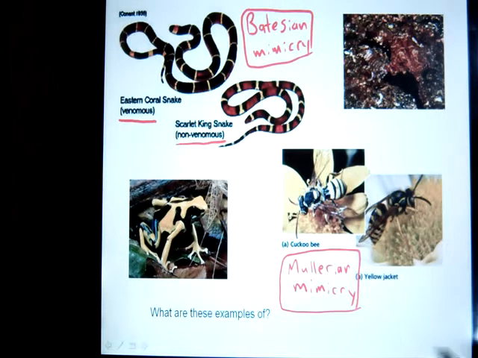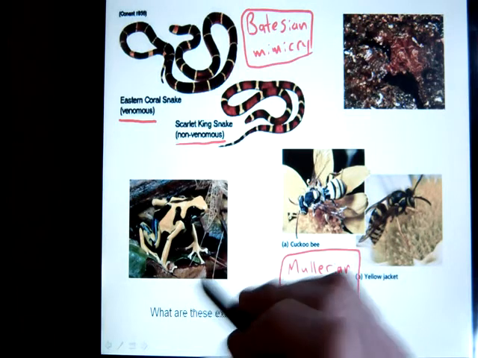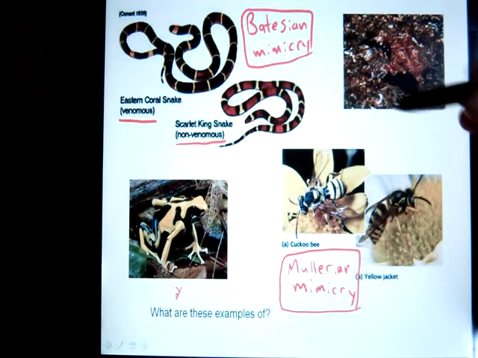A couple more examples. This one and this one. These are two specific examples of protective coloration. As the name suggests, protective coloration means the coloring of your body gives you some kind of protection. This one is called cryptic coloration. Cryptic means hidden, and what this basically is, is camouflage.